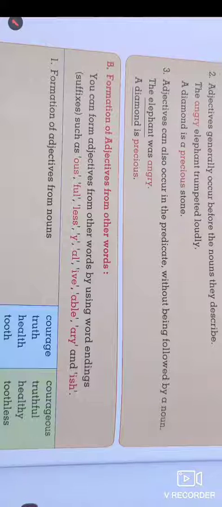These are the patterns through which we come to know that a word is an adjective.